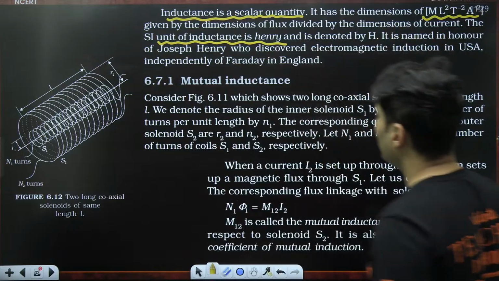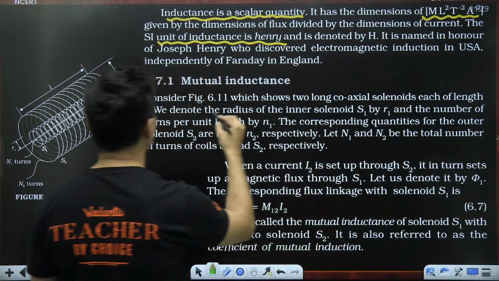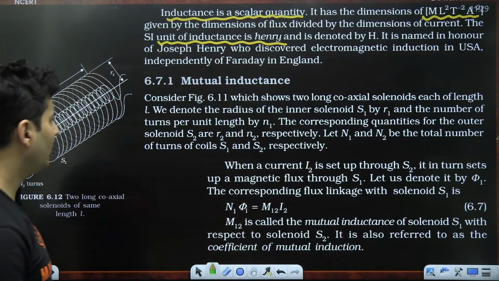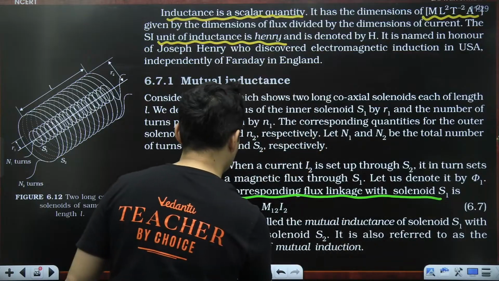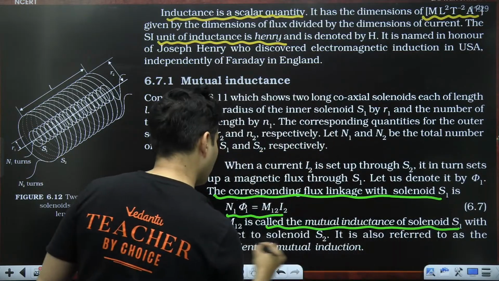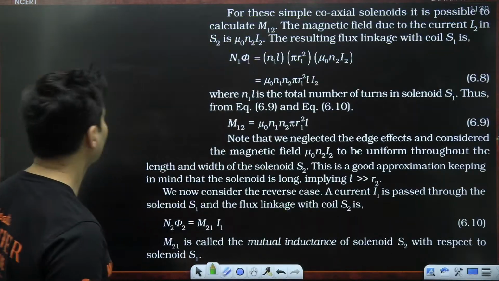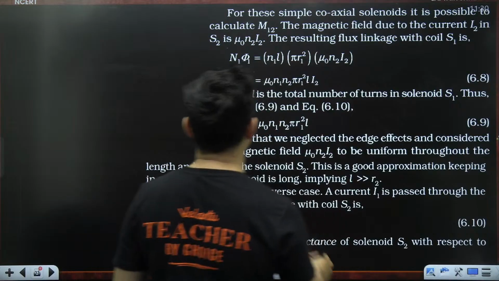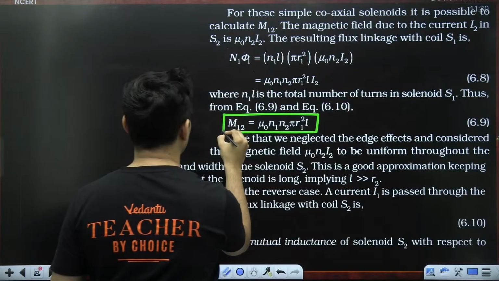Okay, fine. And then there is another term called mutual inductance, where long solenoids are there. The corresponding flux linkage is given by this. This is called the mutual inductance of the solenoid. It is also referred to as the coefficient of mutual induction. The value of the mutual induction is given by this.